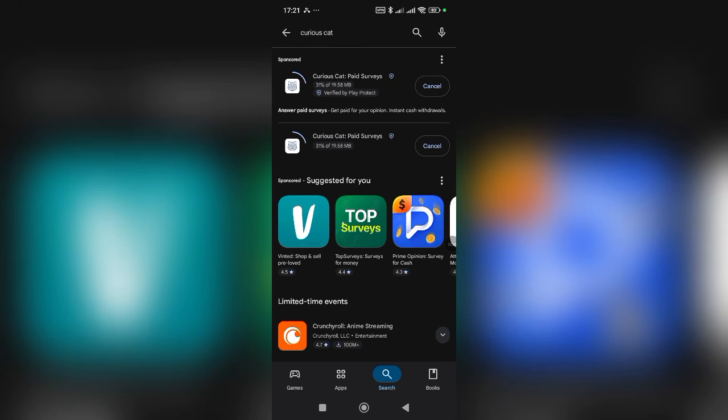Now, I actually showed you how you can change your main email on your Play Store to your UK email address. After you might have answered surveys, you can still switch back to your main Nigerian email address. So right here, we are on our UK Play Store. After downloading this, it is very, very simple to register. I'm going to be taking you step by step and telling you the things you need to do and the things you are not to do on this account.